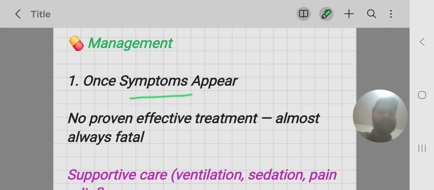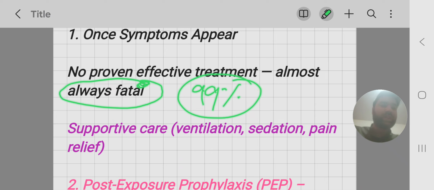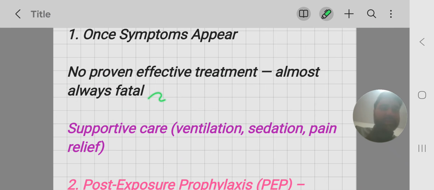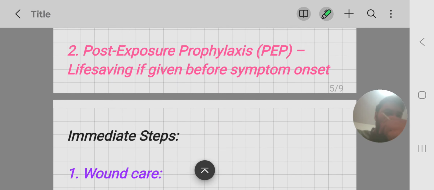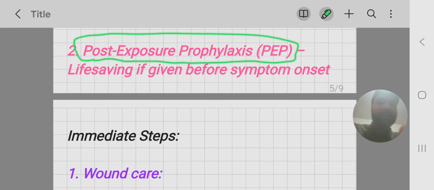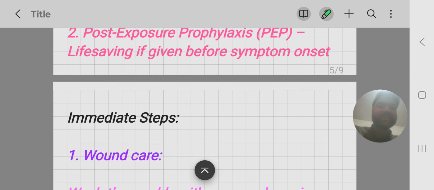Management. Once the symptoms appear, there is no proven effective treatment. Almost always fatal. There are 99% chances that the patient dies. So if the patient has infection, in almost 99% of the cases the patient dies. The patient only requires supportive care like ventilation, sedation, pain relief. And if the patient comes to you with a bite and you suspect the patient can have rabies in future due to this bite, then you will go for post-exposure prophylaxis. Post-exposure prophylaxis is a life-saving measure if given before symptom onset.